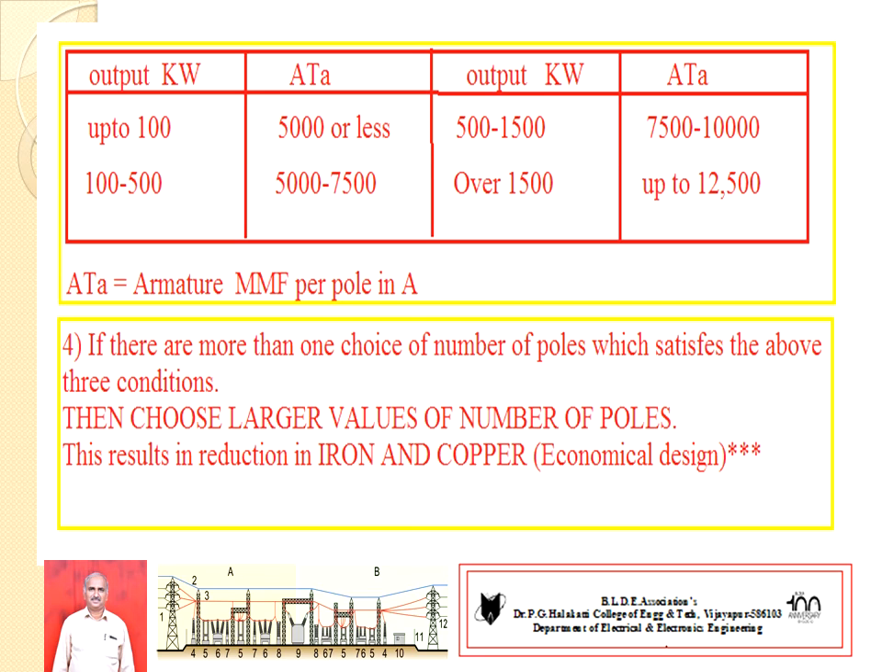Once again, if 2 choices of poles are available, for example, P equal to 2 and P equal to 4, these 2 options of poles are available. Finally, satisfying all these conditions, our final choice is the higher number of poles. Out of P equal to 2 and P equal to 4, my choice is P equal to 4 for economical design.